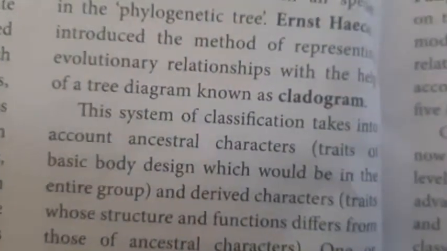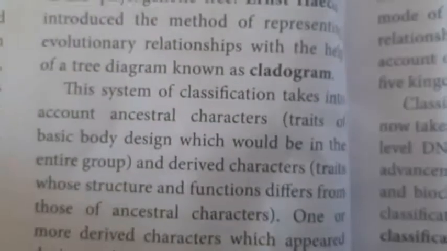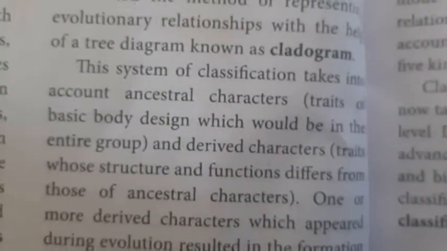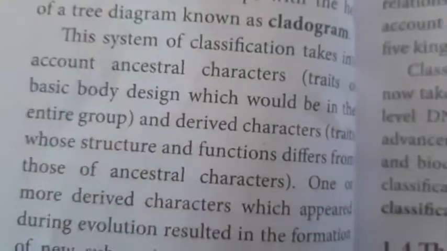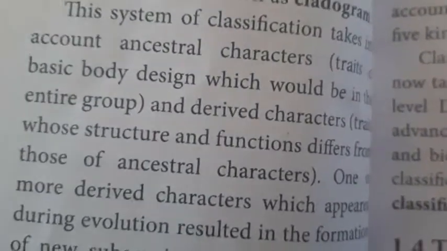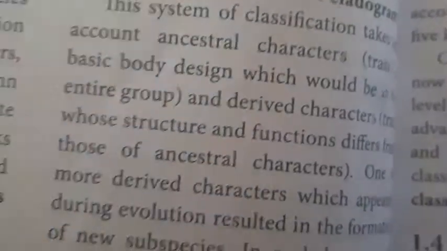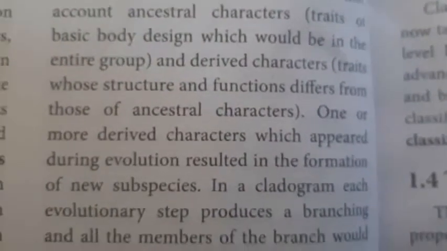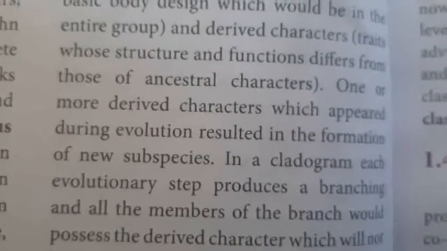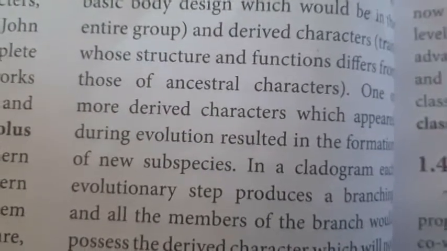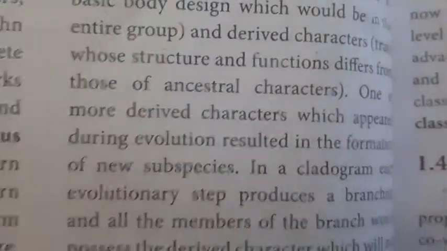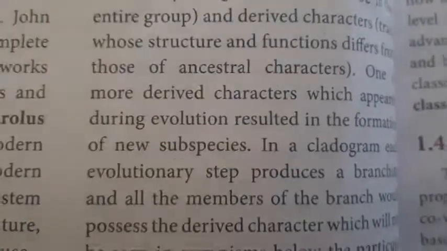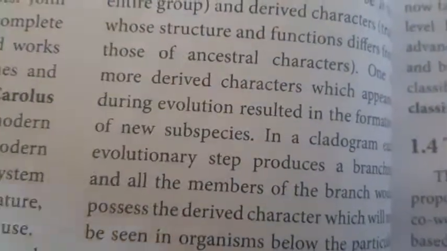This system of classification takes into account the ancestral character, that is the basics of the body design which could be in the entire group, and the derived character, whose structure or function differs from the ancestral character. One or more derived characters which appear during evolution result in the formation of new species. With the help of this phylogenetic tree chart, we identify the ancestral character and how it is modified into the present day.